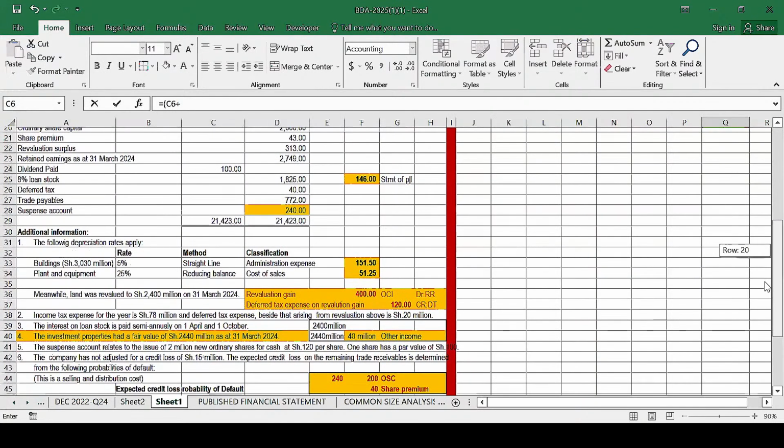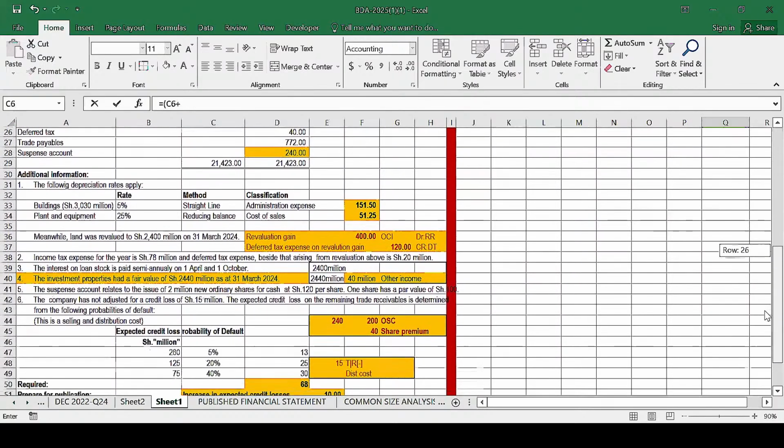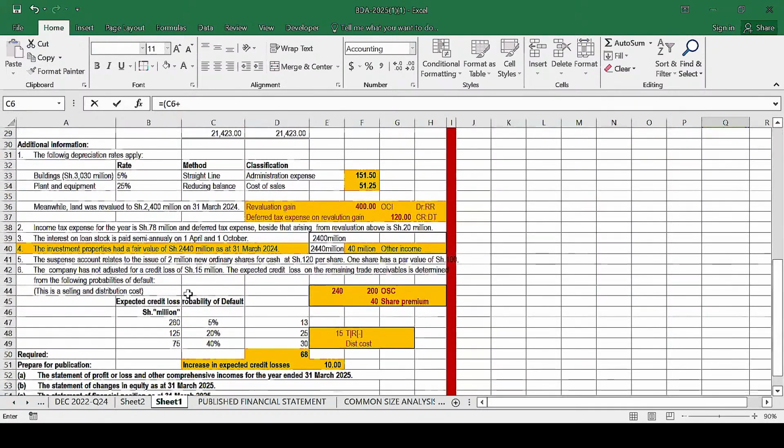Then we have working notes 2, 3, 4, 5. Yes, so we have this note number 6. In this note number 6, we have this amount of credit losses, which are not being accounted for, 15, we add it there. And whenever you're doing those workings, do you need to go back to the statement of profit or loss? No, all the workings you're doing appear here. So you don't have to go back to the income statement. Anything you're typing is appearing up here.